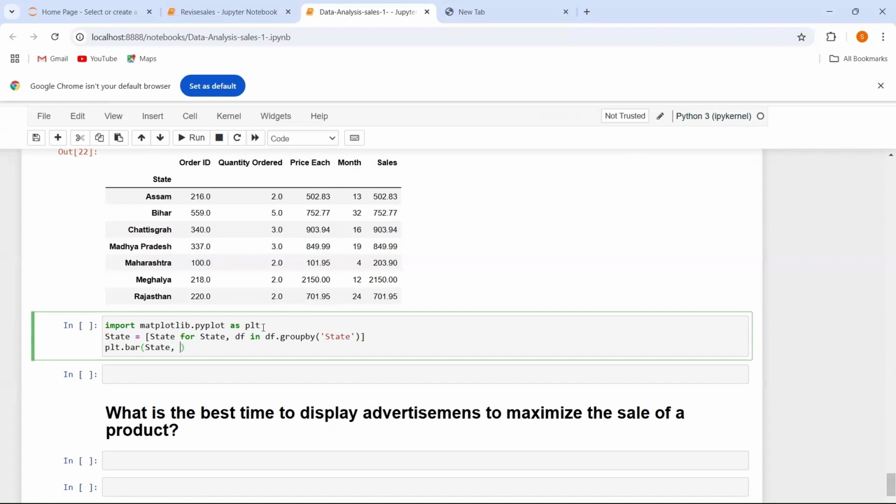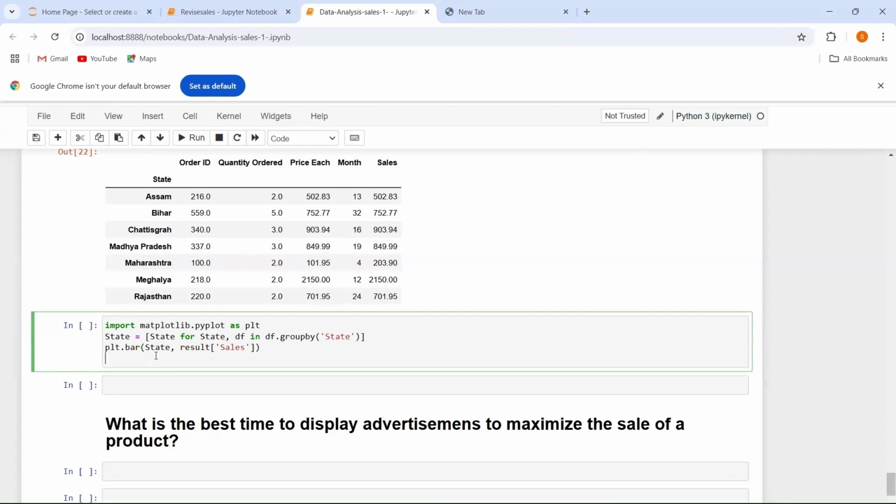If you are giving arguments in the bar graph, you have to remember this one thing, that the first value is always the x-axis and the second value is the y-axis. So for the y-axis, I am going to use the sales column.